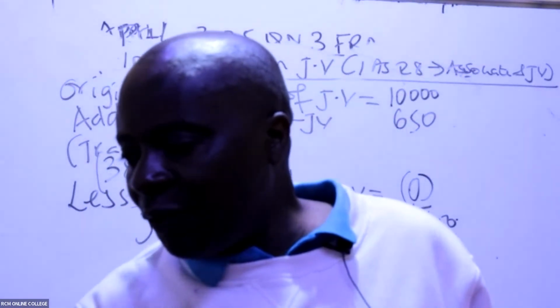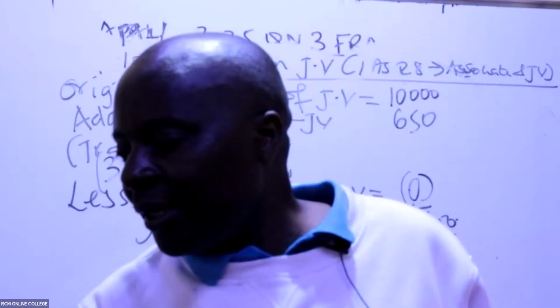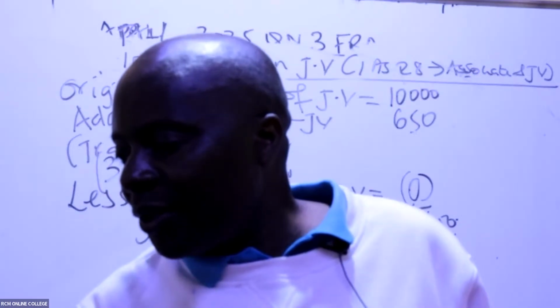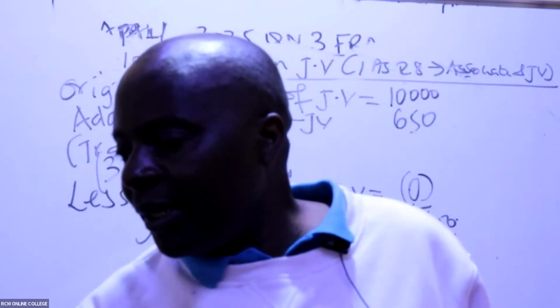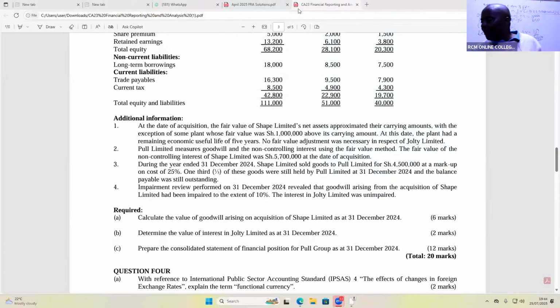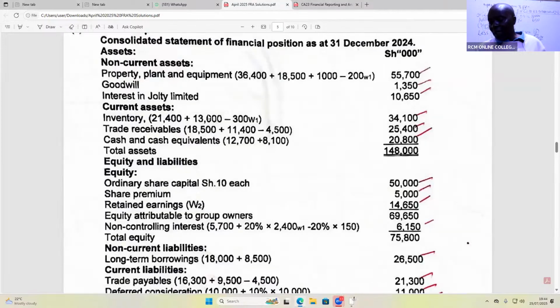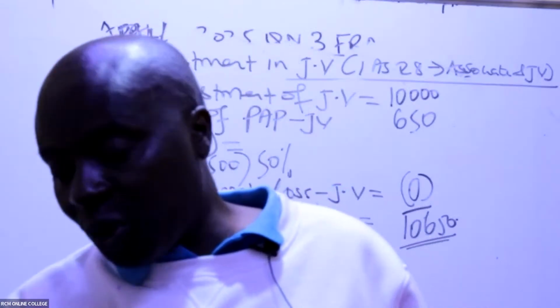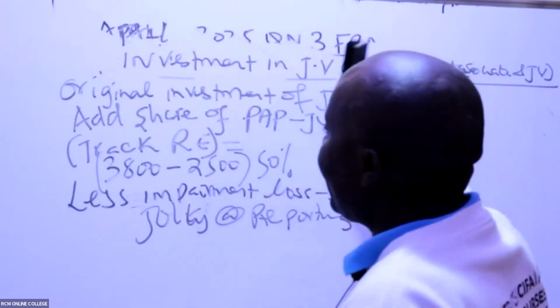So our statement of financial position, ladies and gentlemen. Sorry, let me just stop sharing this so that I can come and share properly. Yeah, so ladies and gentlemen, then that is it. You come here, you can see how now we are done with part B. Now we are in part C. So part C, you can see interest in Jolt Limited is 10,650. So we have this and this. So then we go to part C, where now they want us to consolidate.